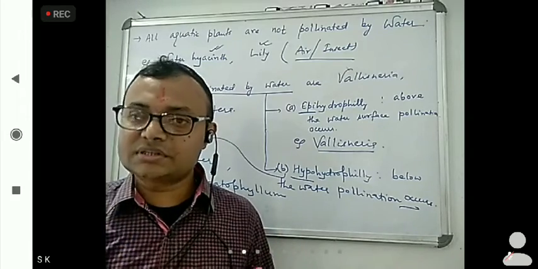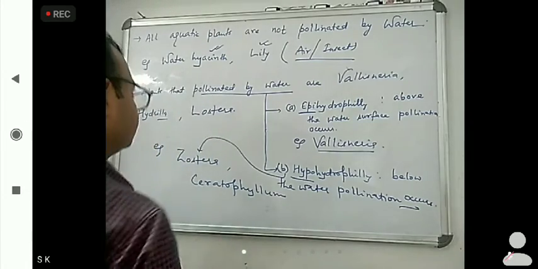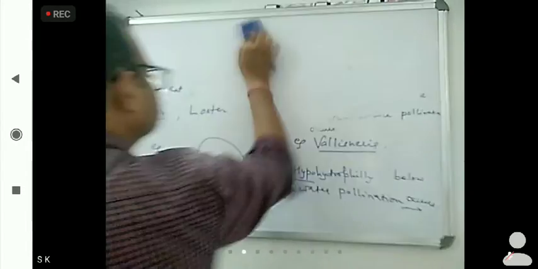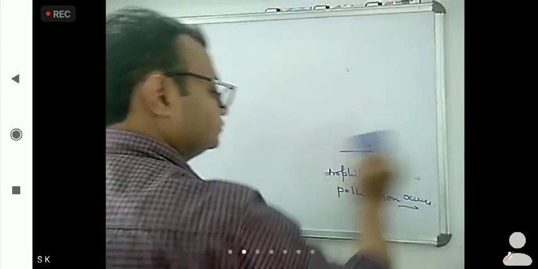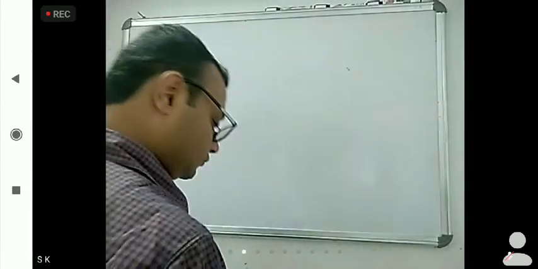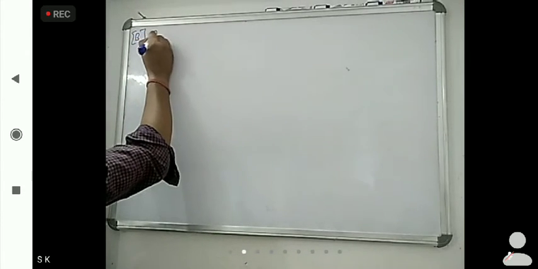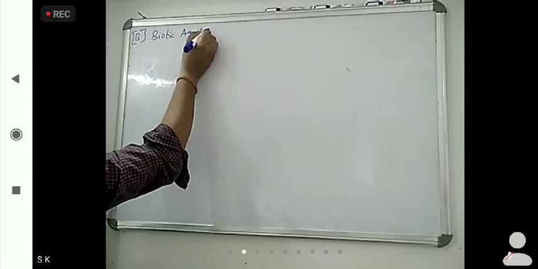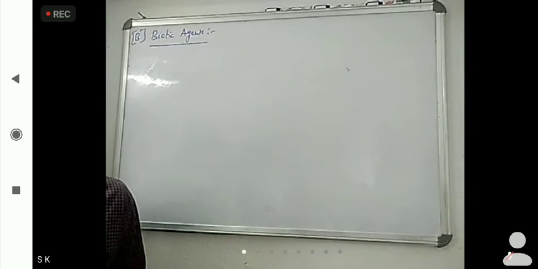Now we have to discuss biotic agents, meaning with the help of animals. Next is biotic agents. Biotic means with the help of what?